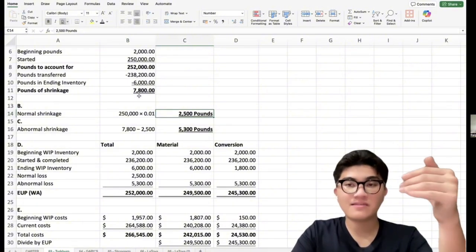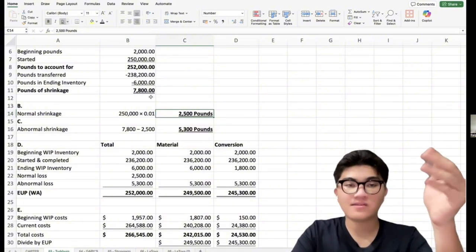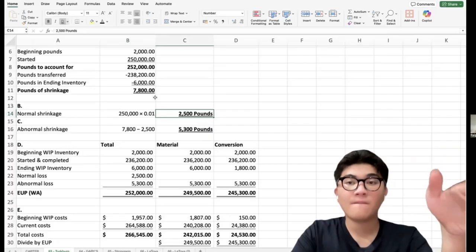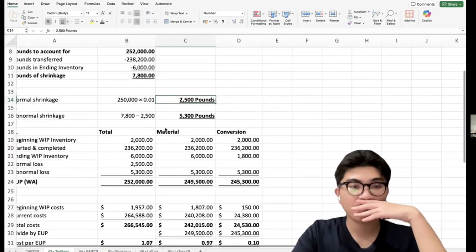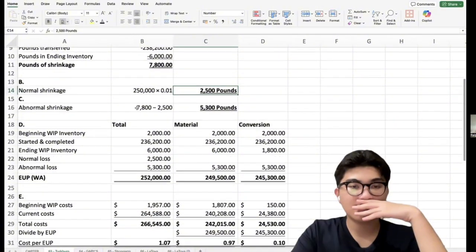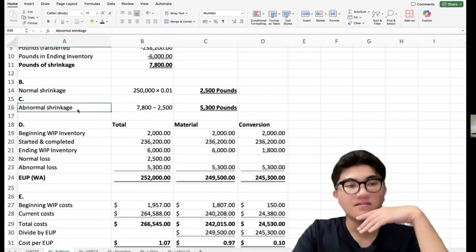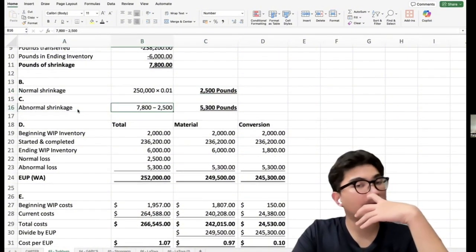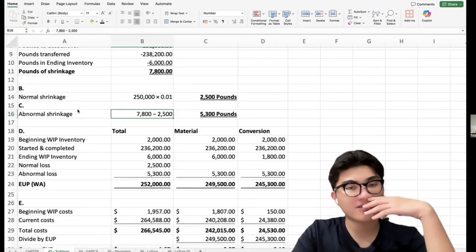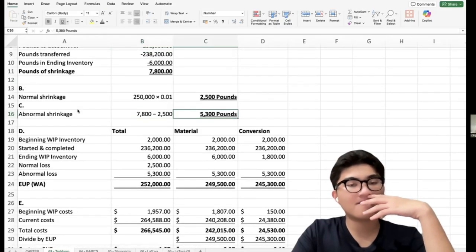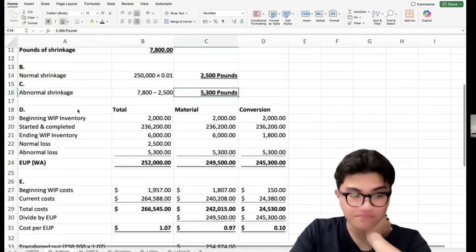So we subtract the normal shrinkage to get how many pounds of abnormal shrinkage there are. Abnormal shrinkage is pounds of shrinkage minus the normal shrinkage. So, 5,300 pounds is our abnormal shrinkage.